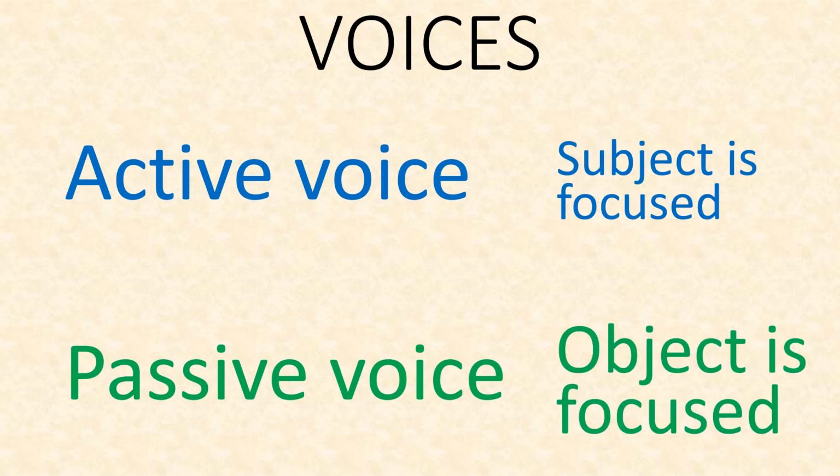Active voice is the voice in which the subject is focused and made the hero. Passive voice is the voice in which the object is focused and made the hero and the subject is kept at the last. Yes, we have all learnt the active voice very clearly in tenses. We will just revise it while reading the passive voice. So, now let us see what is the need of passive voice.